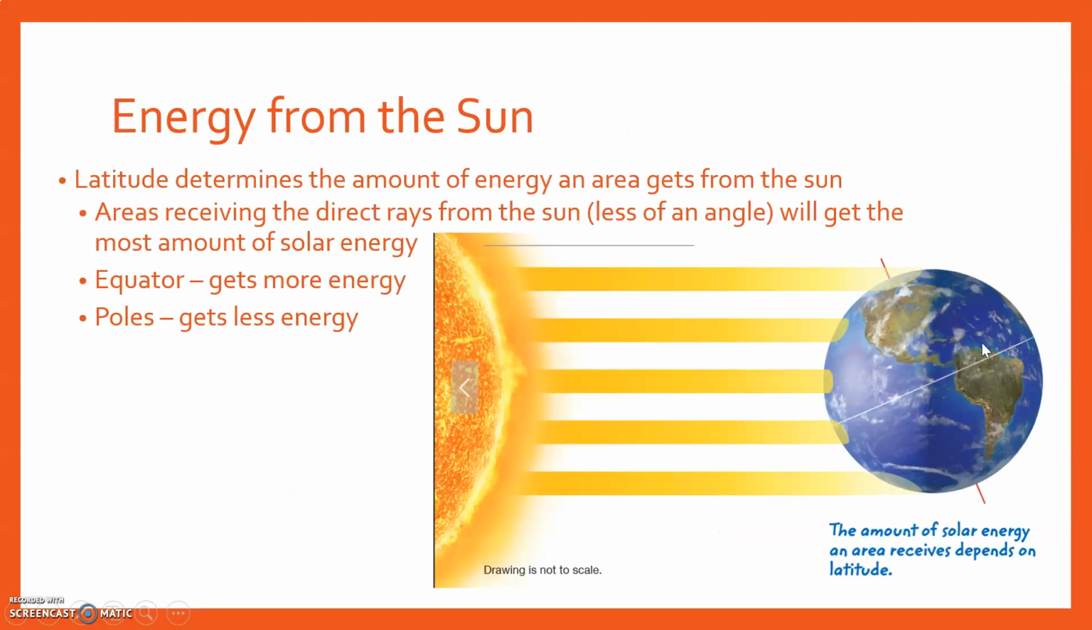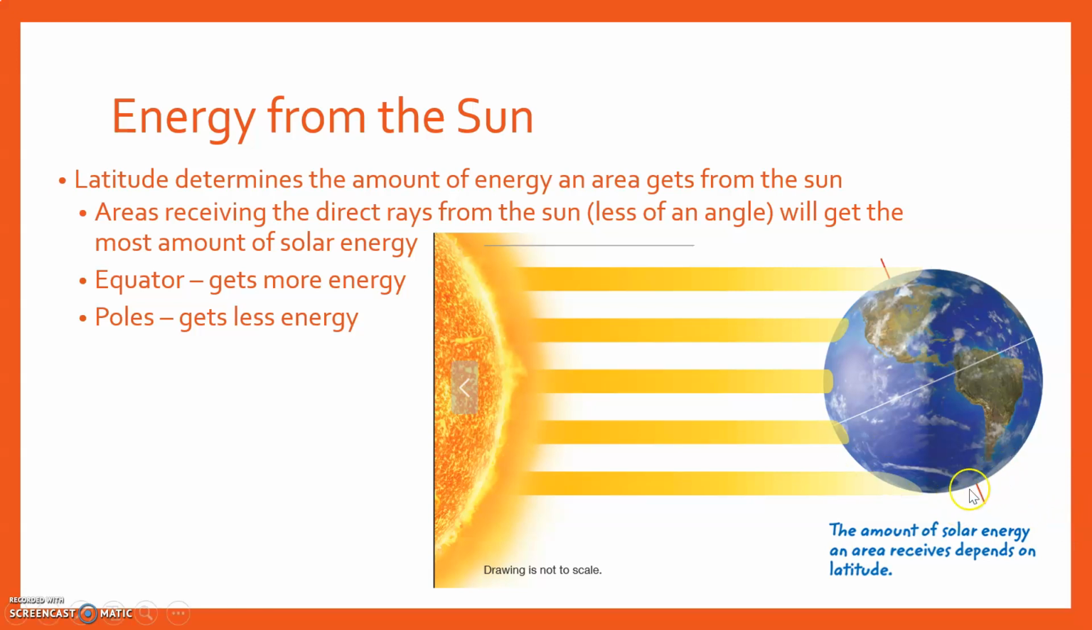All right, kind of a review here. Latitude determines the amount of energy an area gets from the sun. Again, always remember the direct rays are going to fall in the areas that are mostly tropical all year round. Of course, sometimes, depending on if you're tilted away or towards, that will also play a role. But again, equator areas in the middle of the earth always get some type of direct ray. So areas receiving those direct rays, with the least angle, will get the most solar energy, keeping them the warmest longer. The equator obviously is always going to get more energy and the poles are always going to get less.